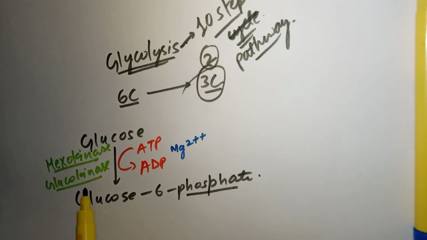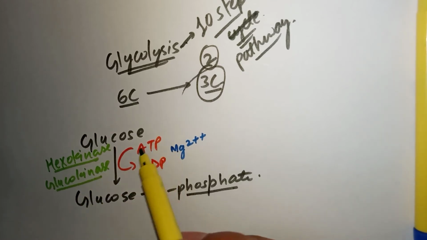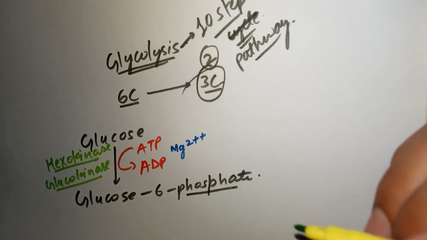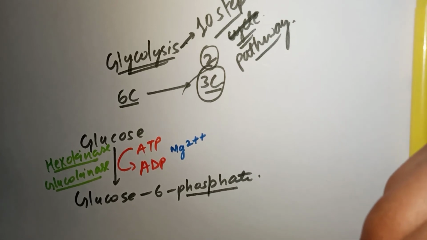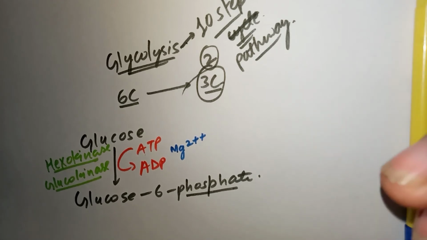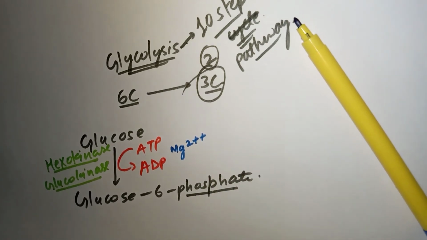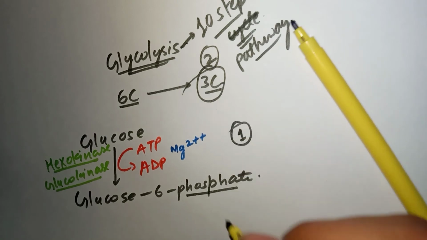So glucokinase, if you are going to learn this name, how can you recall this? Kinase means ATP addition, right? Whenever there is a kinase word, it is ATP addition, or you can say breakdown with the help of ATP. But there is not breakdown, there is a phosphorylation which takes place with the help of a kinase, and you can say with the help of ATP, right? So this is the first step, so we can mark it first, or simply write one on the side.